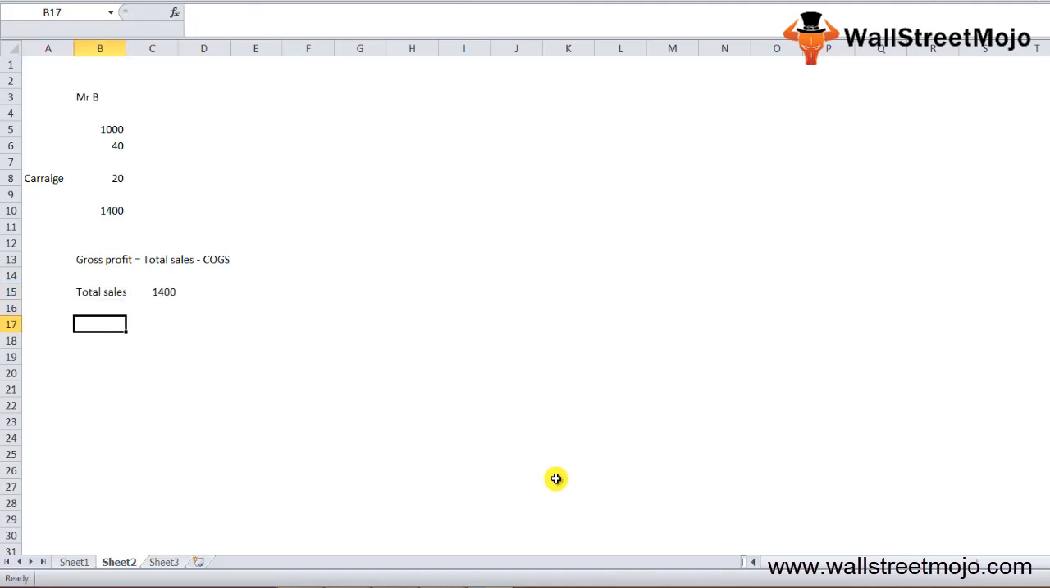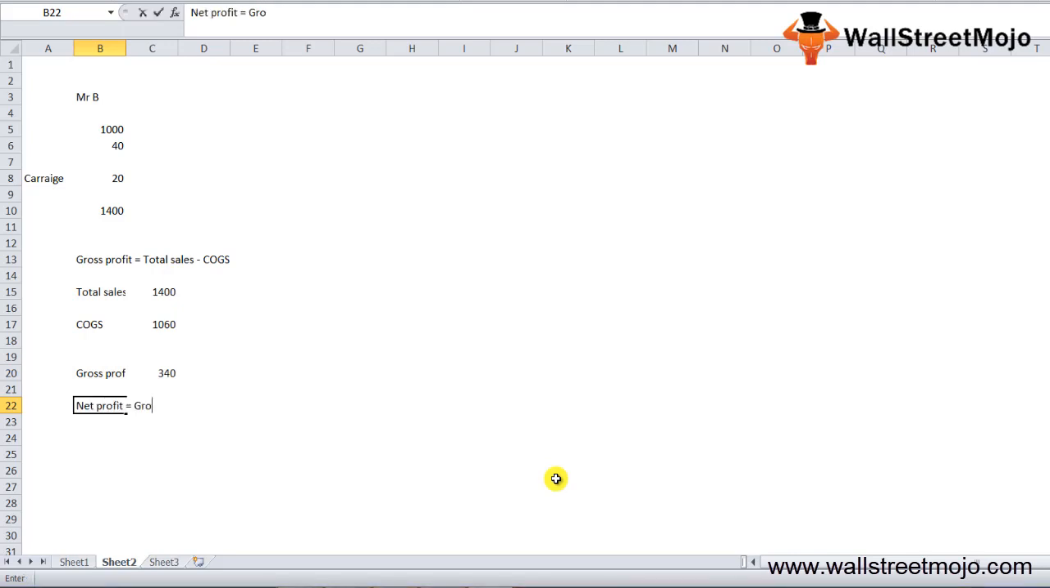Then you have the COGS, the cost of goods sold, which we can calculate as 1,000 plus 40 plus 20. So that's going to be 1,060. You can just sum up all three numbers, 1,000 plus 40 plus 20 gives you 1,060, right? And the total sales minus the cost of goods sold is what we call the gross profit. So net profit is basically the gross profit